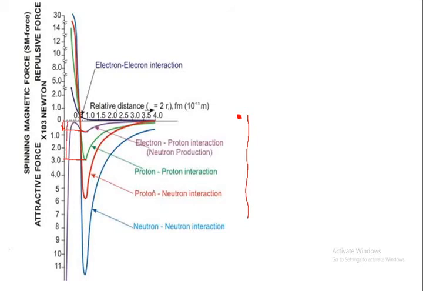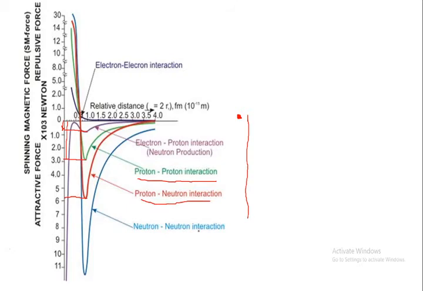This is a strong binding force between proton and proton inside the nucleus, the strong nuclear binding force. If we come to proton and neutron, here the potential energy decreases up to this point. This potential energy decreases more as compared to the other two forces.